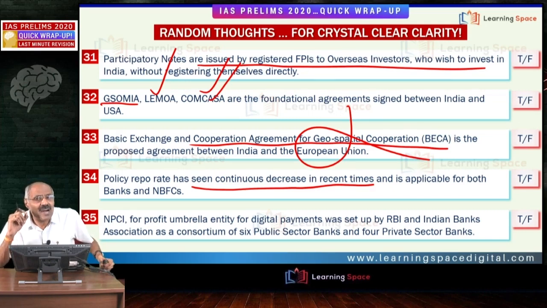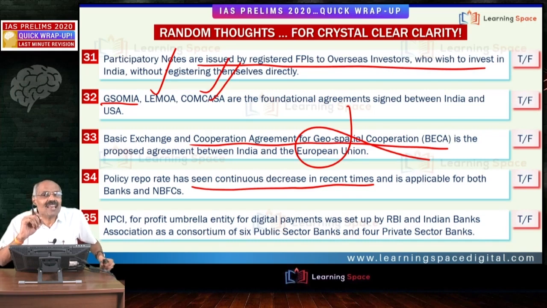If you look at the past 5 years, it is almost on a continuous downward trend, except for some brief period where it increased from around 6% to 6.5%. During the past 1.5 years, it is declining from 6.5% to around 4%. And friends, policy repo rate, monetary transmission is not taking place. When the repo rate is reduced substantially, that is not transmitted in the reduction of the interest rate structure in the economy. So therefore you can conclude proper monetary transmission is not taking place because of that precise reason.